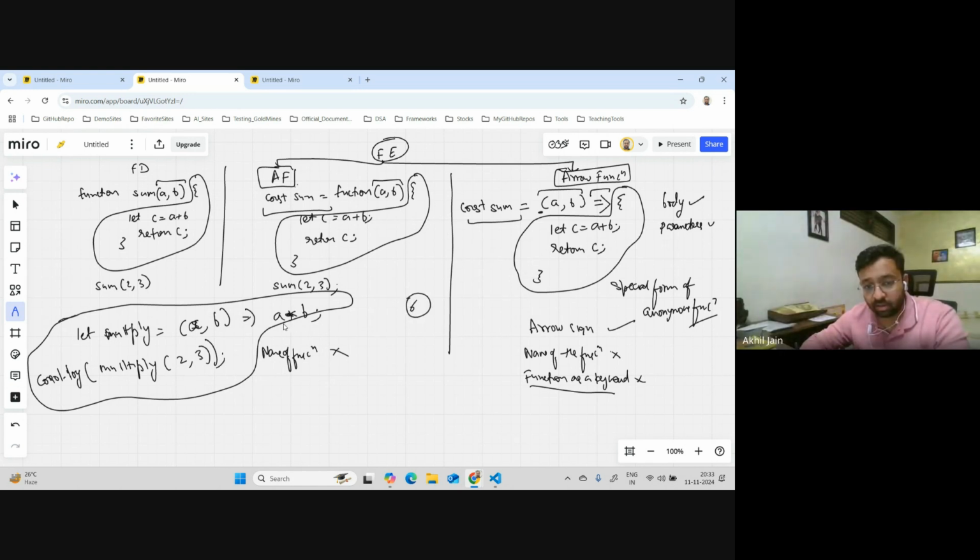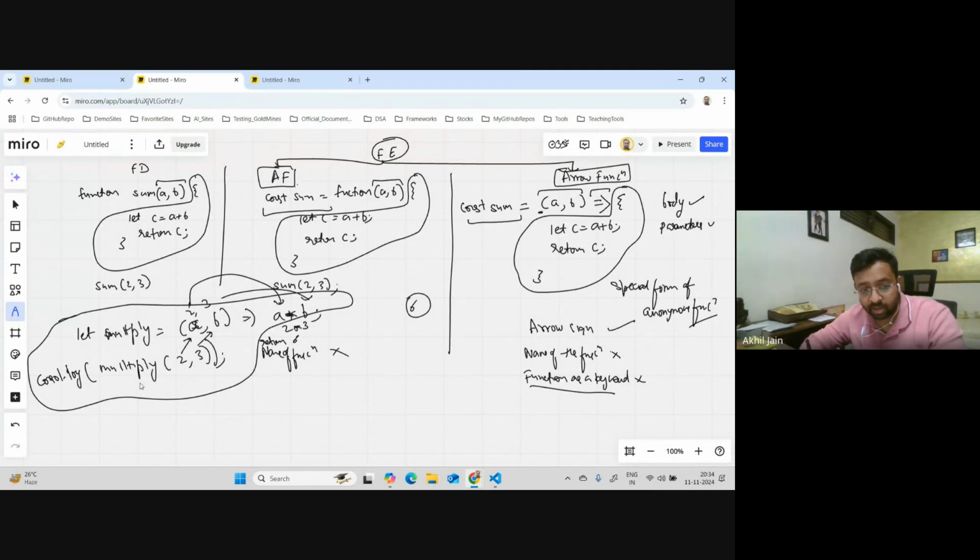Because of return, what is happening is 2 would be assigned to this a, and 3 would be assigned to b. It would be getting multiplied, 2 into 3, it will be 6. And because it's a single line of code without the braces, it is similar to returning 6, right? So it is returning 6.